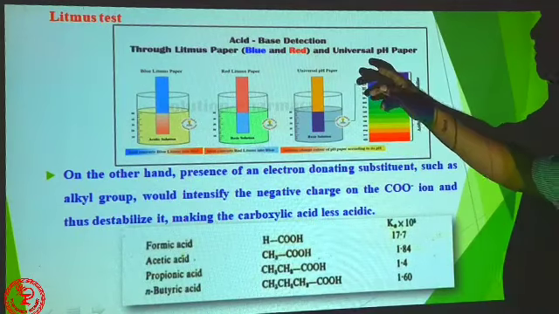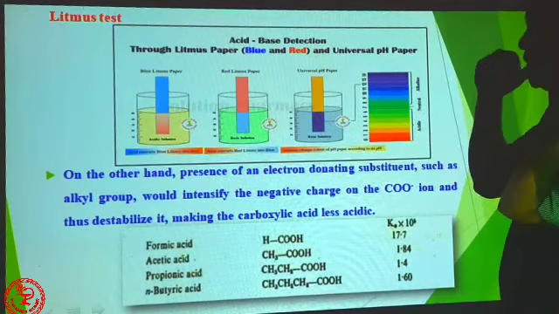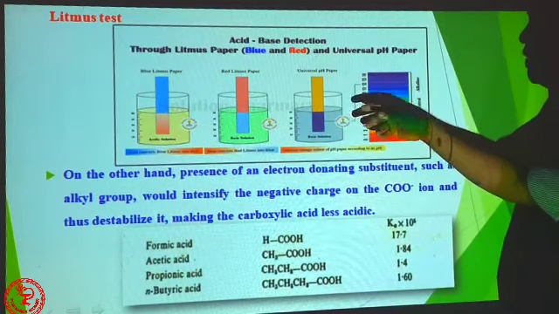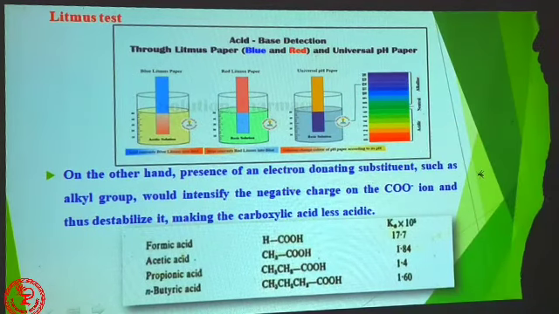This is an acid base detection with litmus paper and pH paper. You can do it in your practicals.